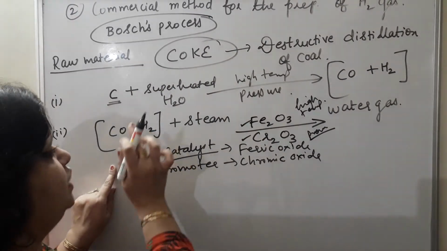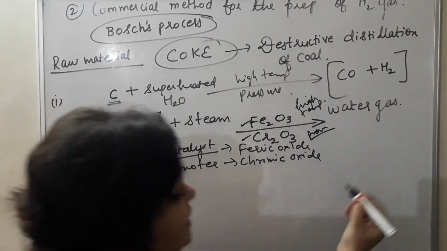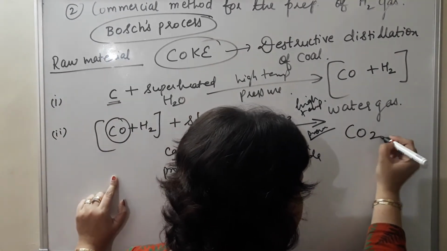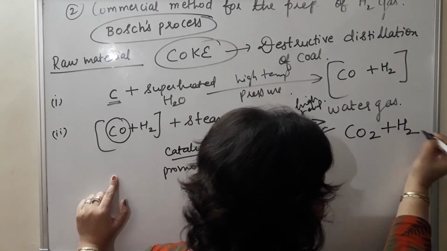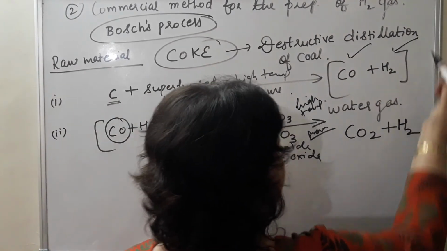This step is for the conversion of this poisonous gas into non-poisonous gas, and in second step it will give a mixture of carbon dioxide and hydrogen gas. Earlier it was carbon monoxide and hydrogen.